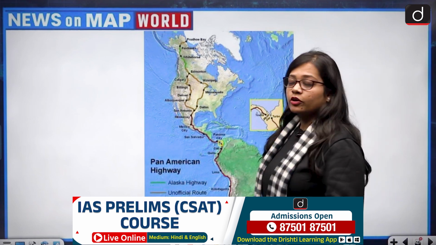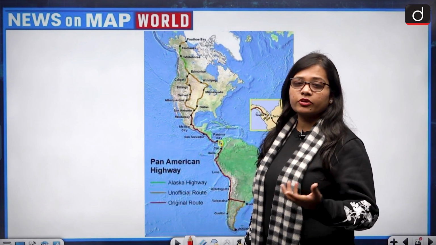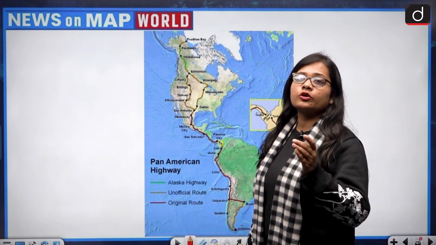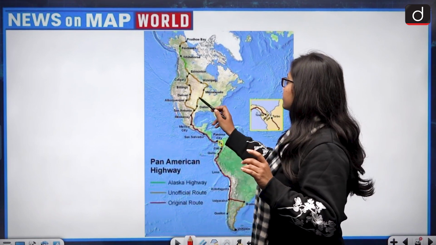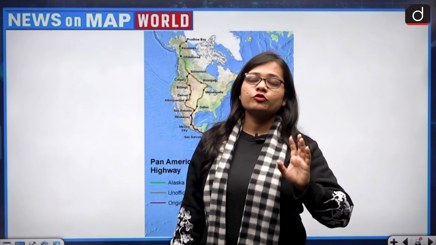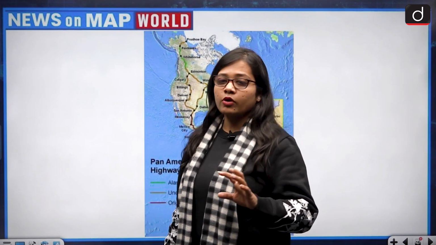Now look at this, one of the destination countries for donkey route, and the famous destination country is the United States of America. So moving from the South American countries, passing on to Latin America, then to Mexico, and then to the US. This is how illegal immigrants follow the route to enter into the US. And as of now, the president of the US, Donald Trump, has been very vocal about the deportation of people who are living in the US or who have entered the US illegally and do not possess the required documents.